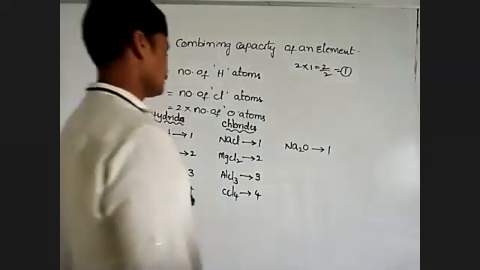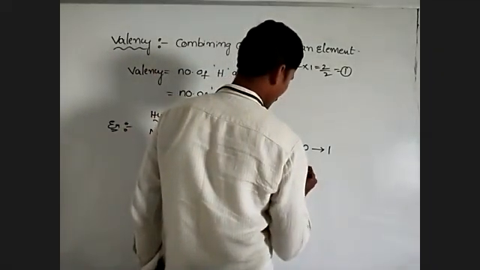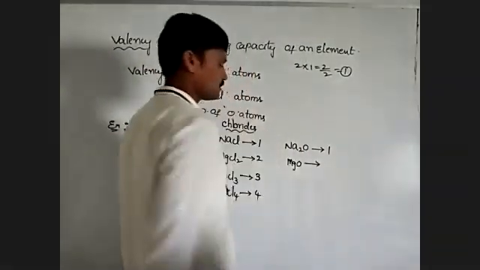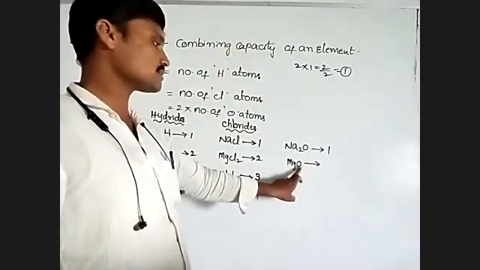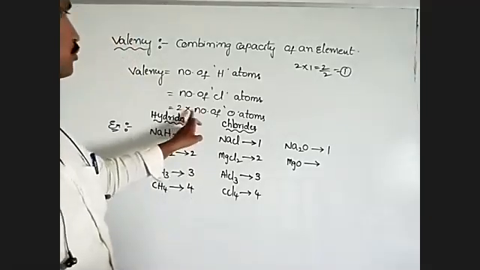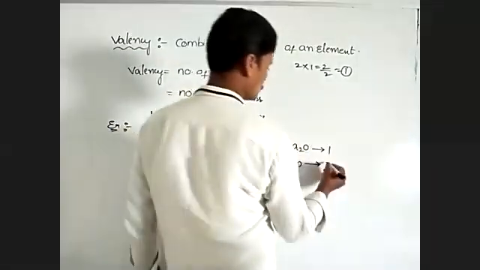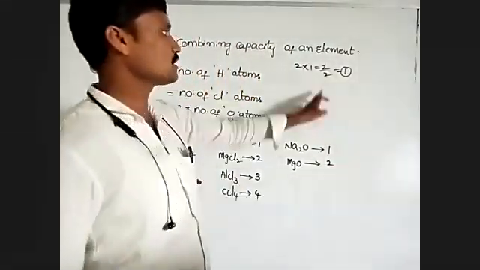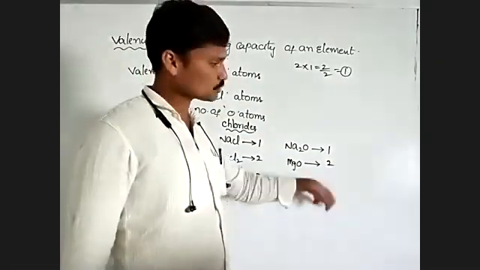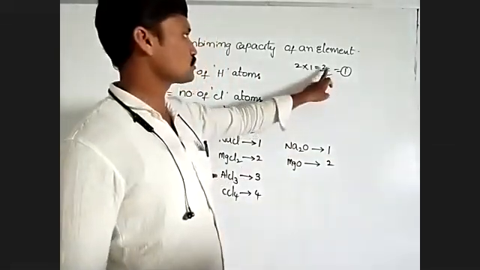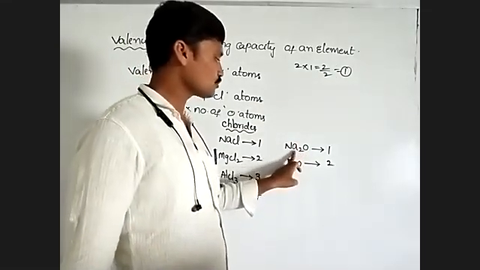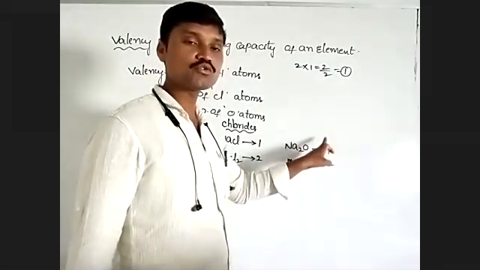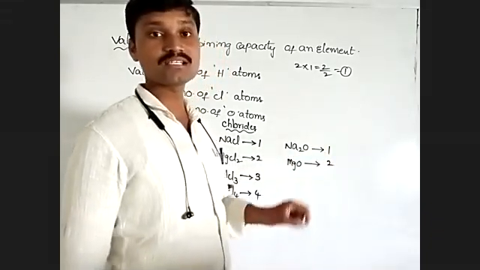Okay. Next, sodium oxide. So there is only one oxygen present. Then 2 into 1, that means 2. Here we got 2 but wrote 1 because there are 2 sodiums. When the 2 sodium atoms share it, each sodium has 1, valency is 1.